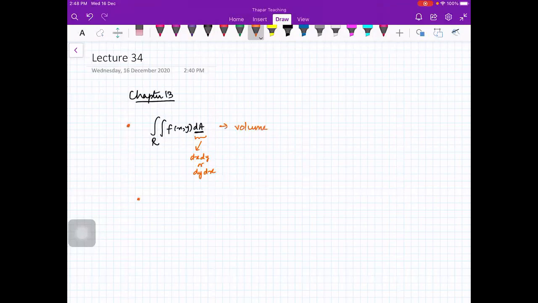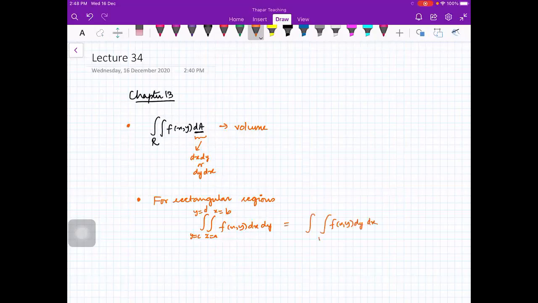And then we have seen for rectangular regions how you will integrate. For rectangular regions you can just change the order of integration without doing anything. So here first you are integrating with respect to x and then you are integrating with respect to y, or you can first integrate with respect to y and then with respect to x. Okay, so this is for rectangular regions.